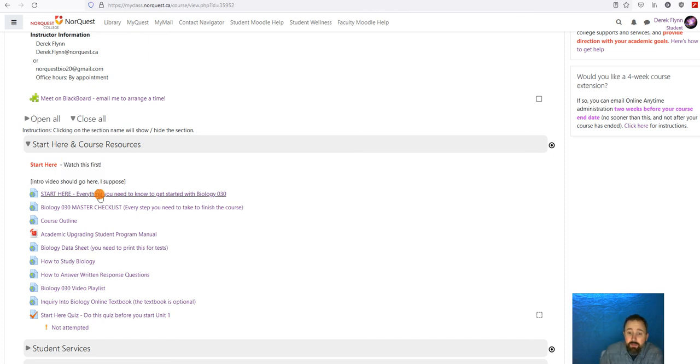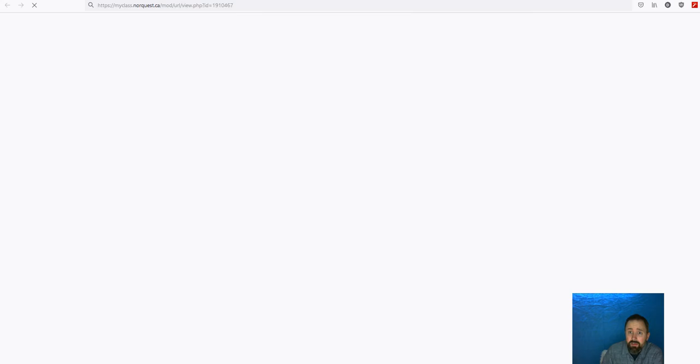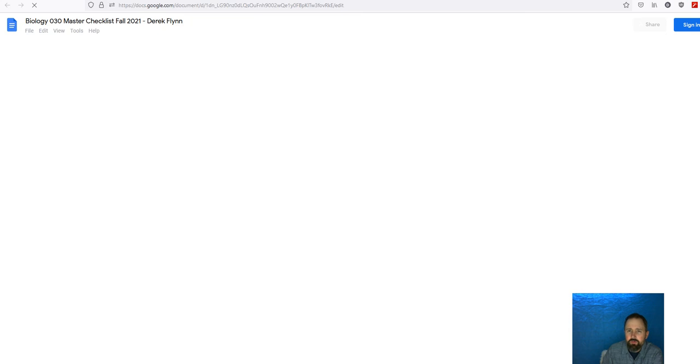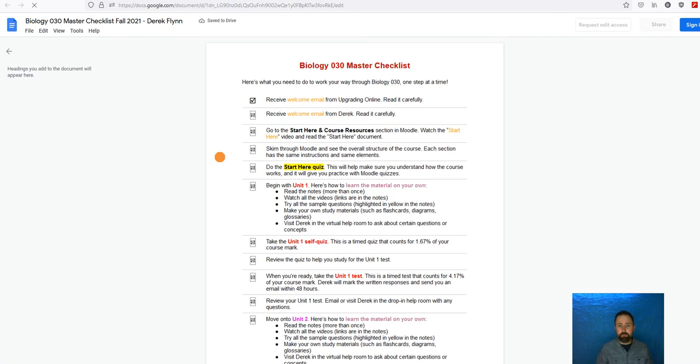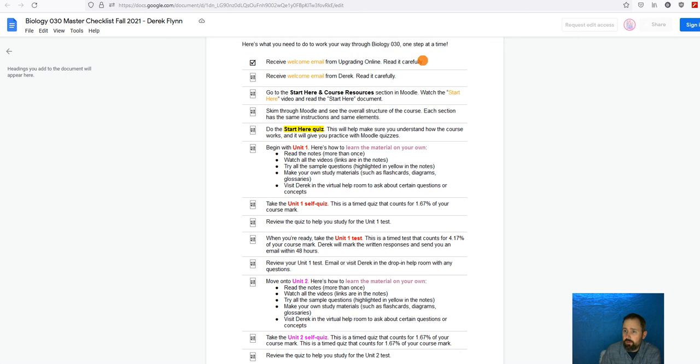And the start here has things like, and this one right here, master checklist in capitals, is a good thing to know about. It takes you to a link. I'll try to tidy that up in Moodle, but we just have to click twice. So this is a checklist of everything you'll need to do, everything you'll need to know in order to finish the course. So the first step is to get a welcome email from Upgrading Online, get a welcome email from me. I'll be sending those out probably on the weekend. I'm recording this on Friday, August 27th, just so you know.